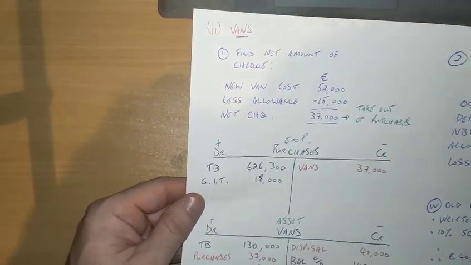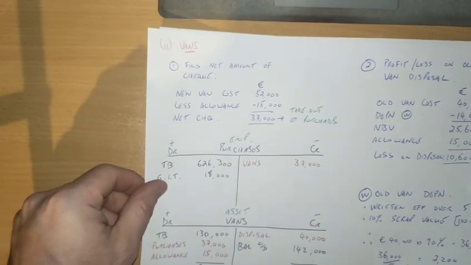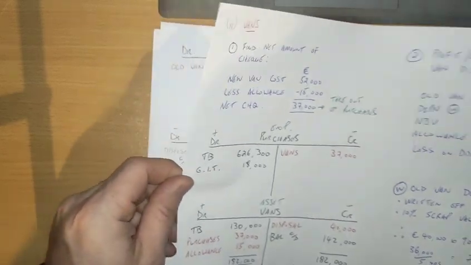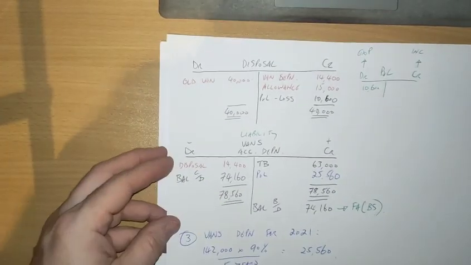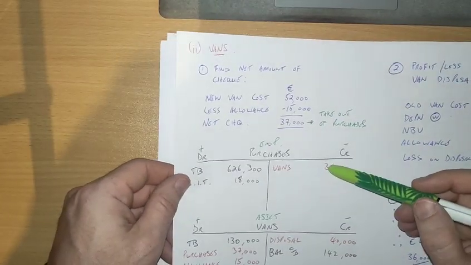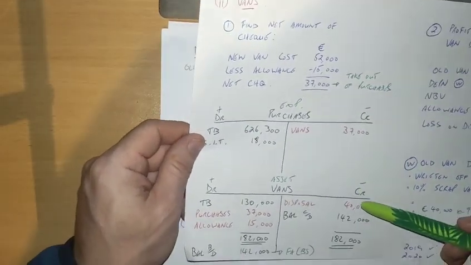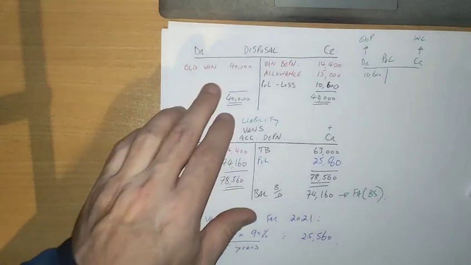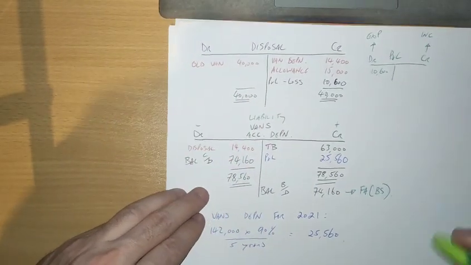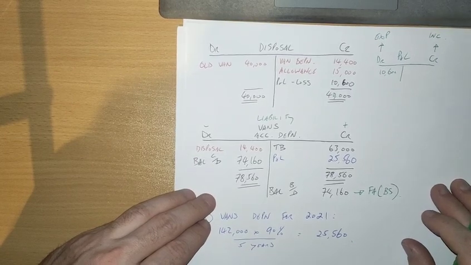Again, just do it in little steps like this. It might actually help a little bit. But at least we have the purchase fixed up. We have the van account fixed up as well. Disposal account, we got our loss on disposal, and at the same time we're fixing up the accumulated depreciation account as well.